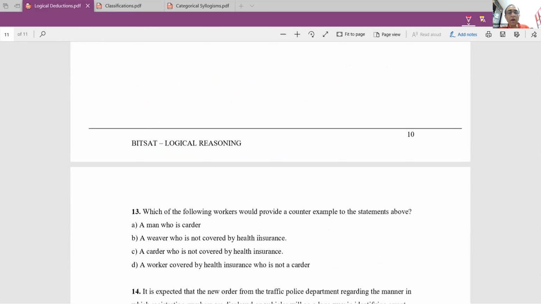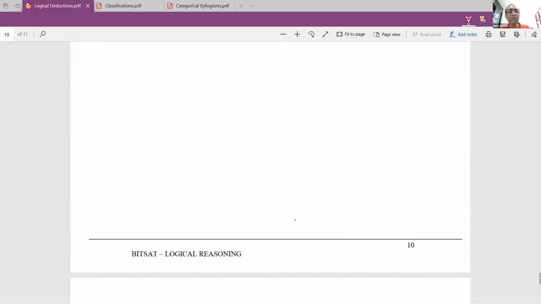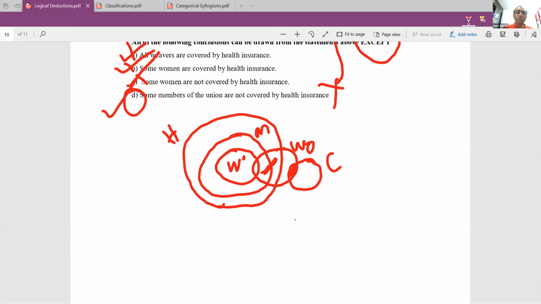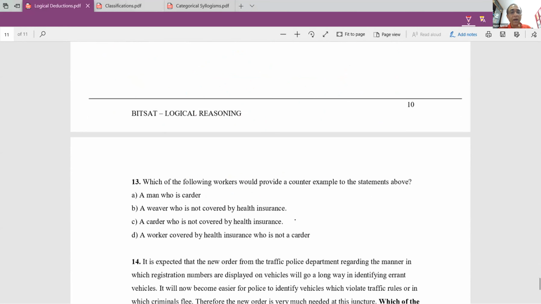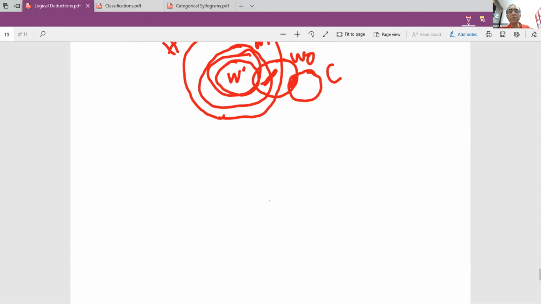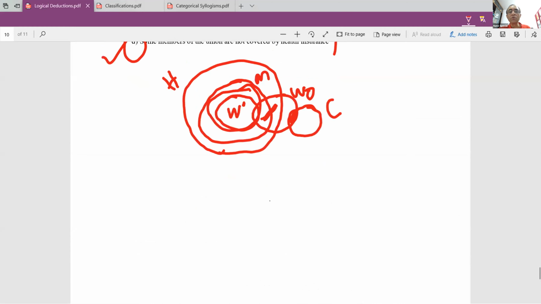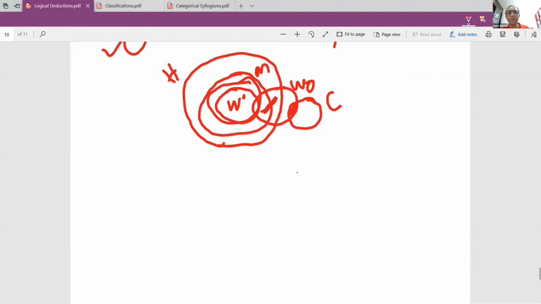A weaver who is not covered by health insurance. We know that all weavers are covered by health insurance. So that is also not true. Then a carder who is not covered by health insurance. So this is also true. No carder is covered by health insurance. He is not a counter example.